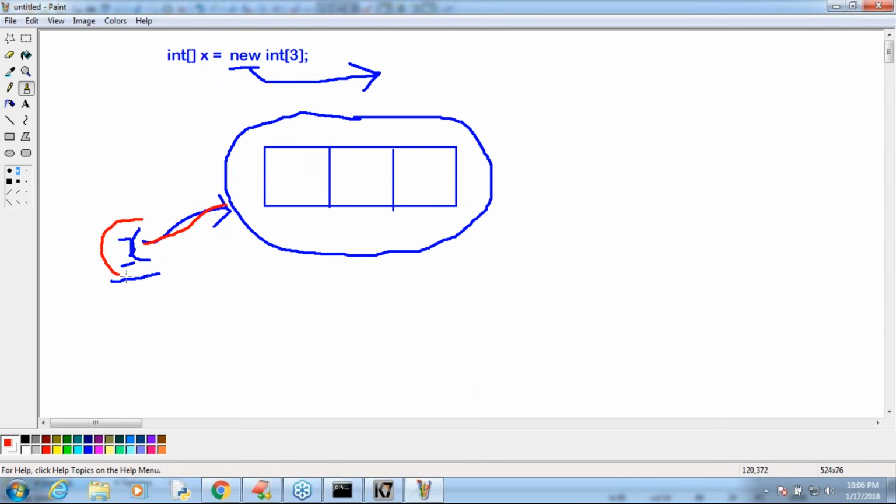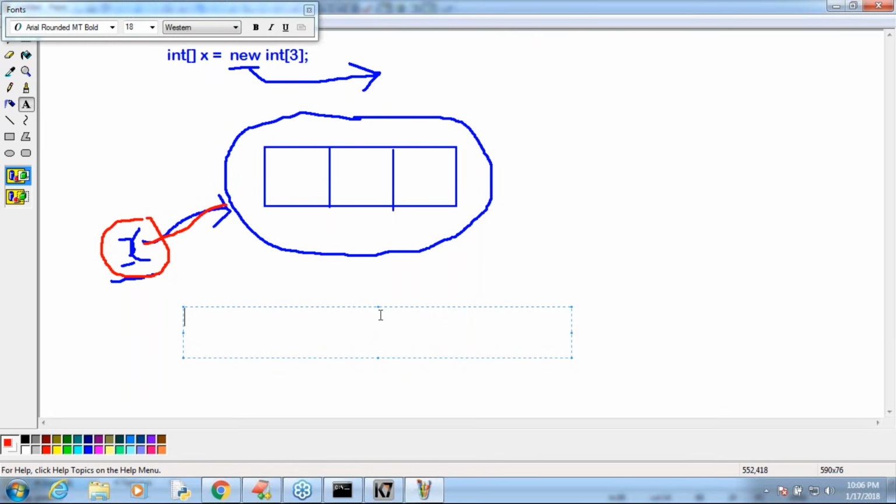If you know the reference variable and you want to know the corresponding class name, what will I take? x.getClass().getName(). X, you are pointing to some object, that object is related to which class? I want to know. Then automatically just x.getClass().getName().